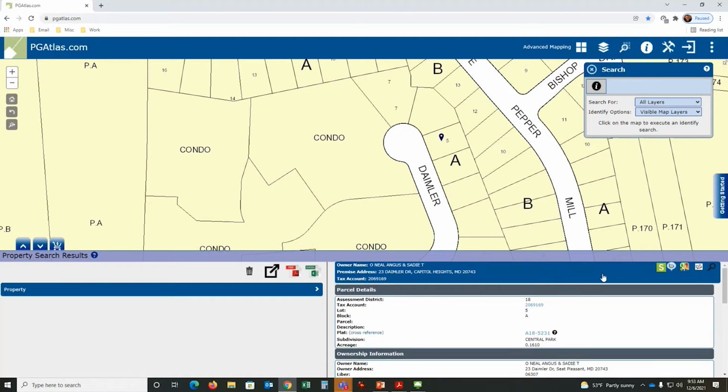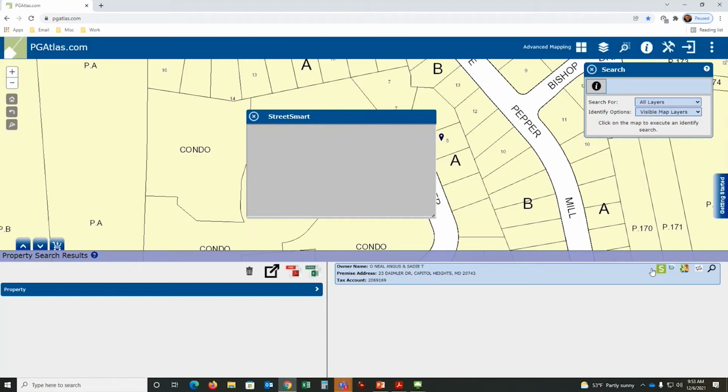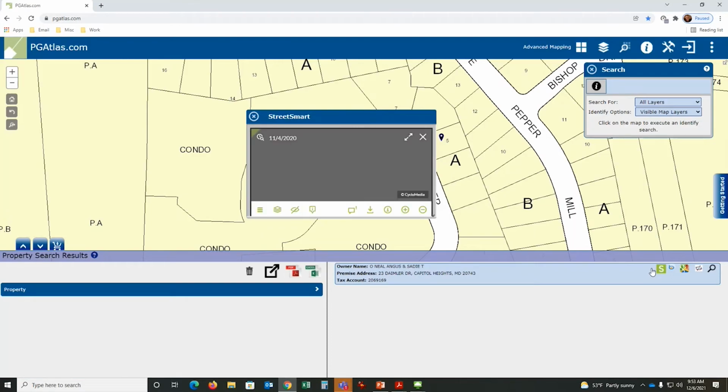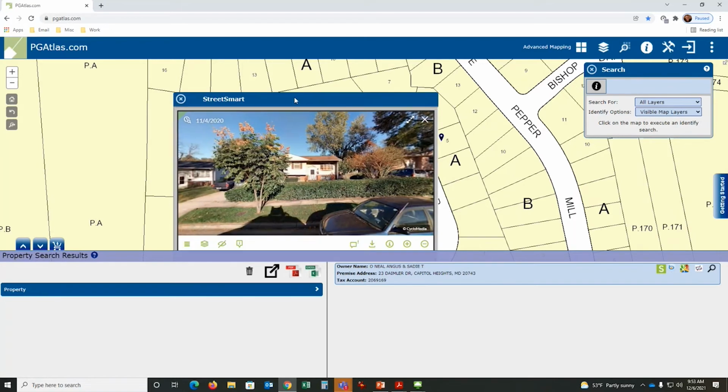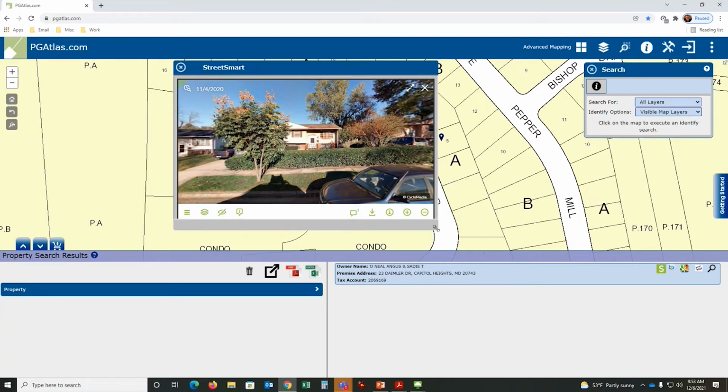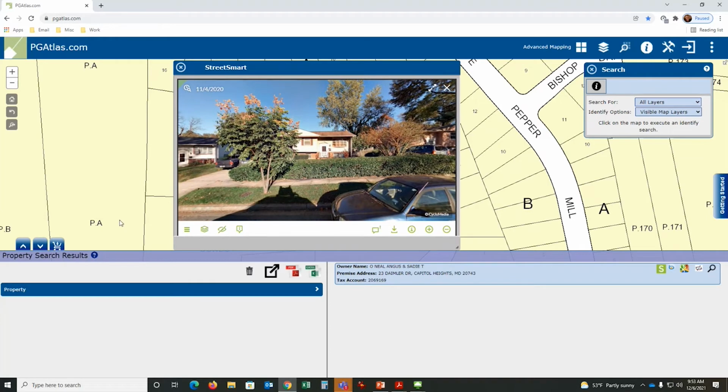If I come over here to the right, you see the green S. Because I clicked on this property and I see this property information, I can now click on this green S and it will call up a street view of that property. Now, this information is purchased by Prince George's County government. It was actually captured January of this year.